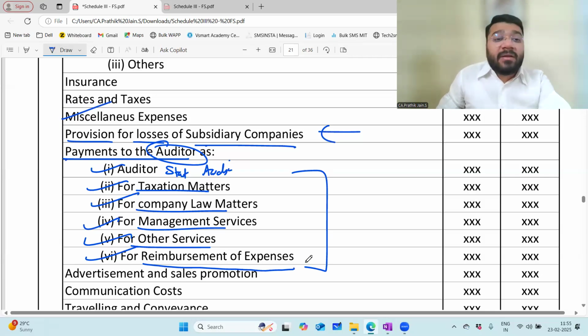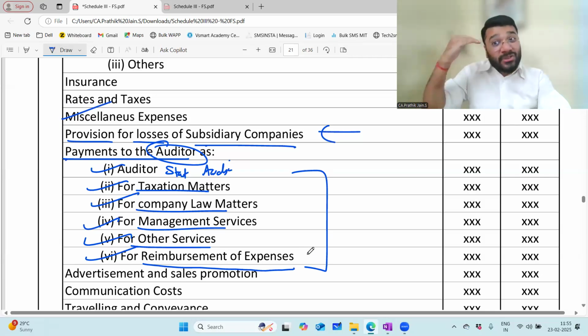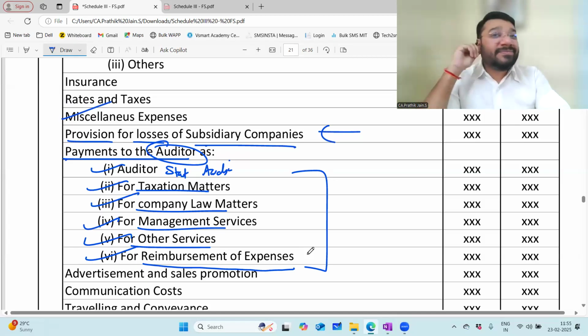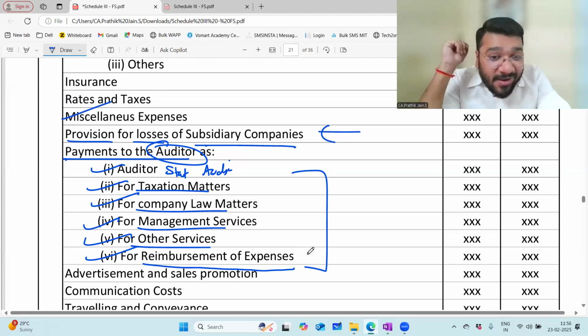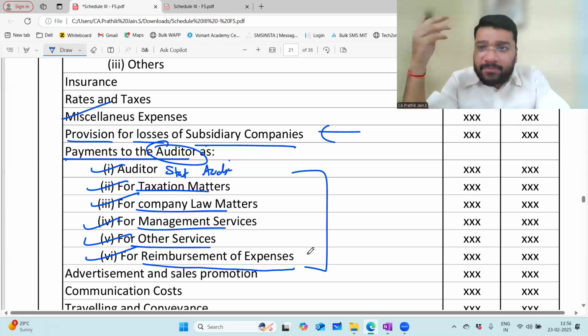Now, can somebody tell me why for the auditor so much in-depth disclosure is required? High paying, sir? Because of high paying. High paying, okay. Can you add something more to it?